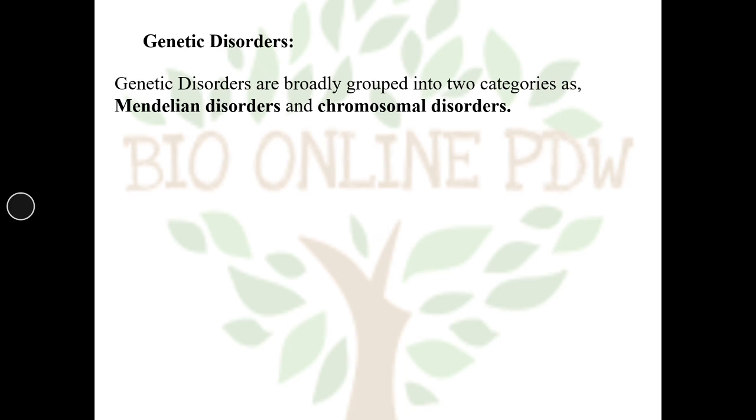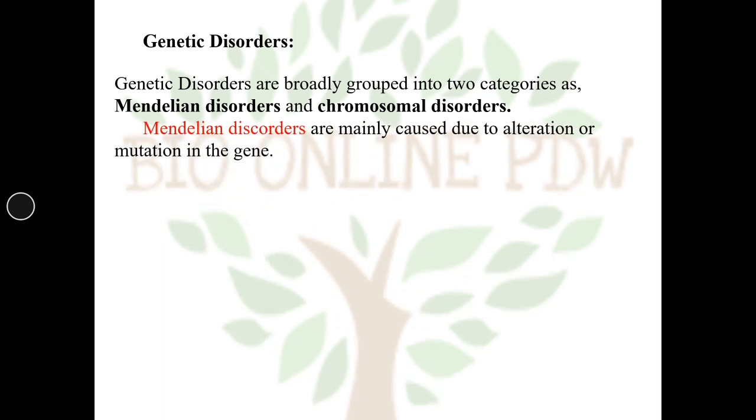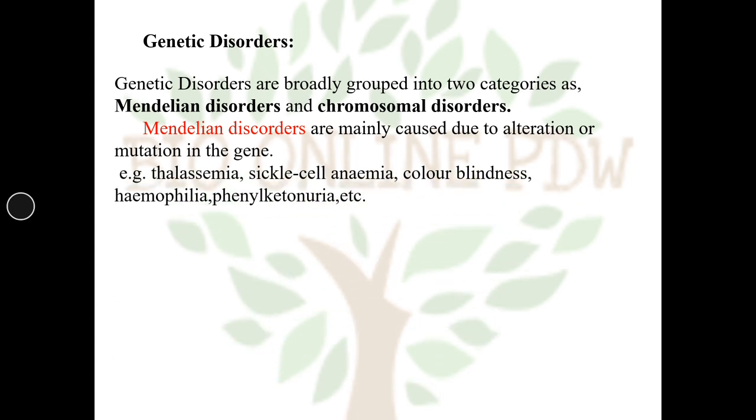Okay, now let us start with the genetic disorders. They are broadly grouped into two categories: Mendelian disorders and chromosomal disorders. Mendelian disorders are mainly caused due to alteration or mutation in a gene.